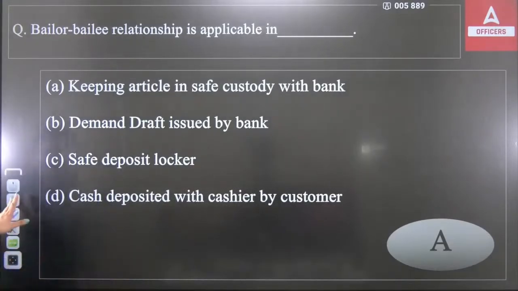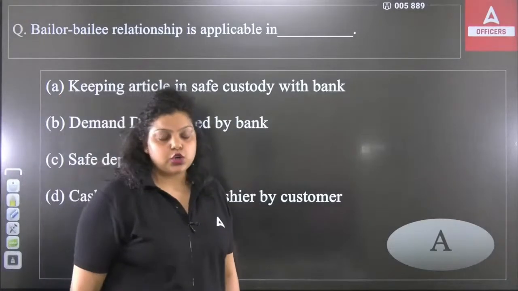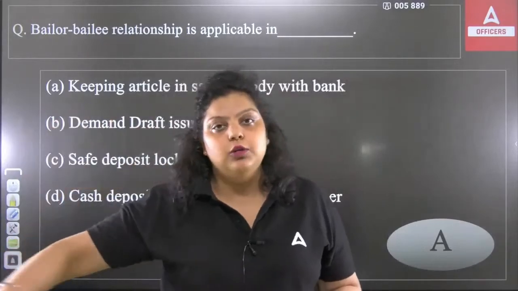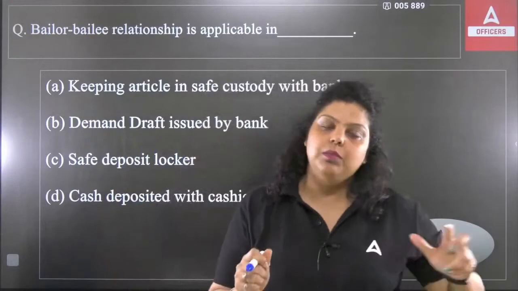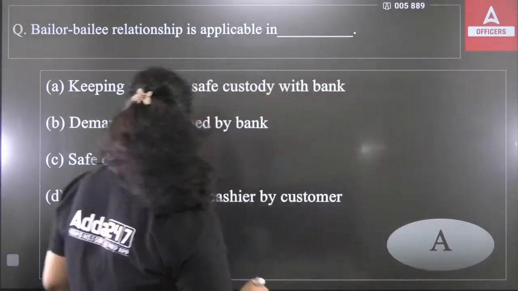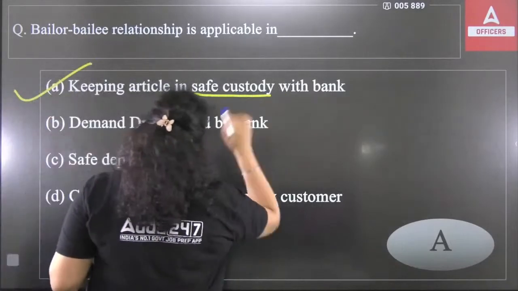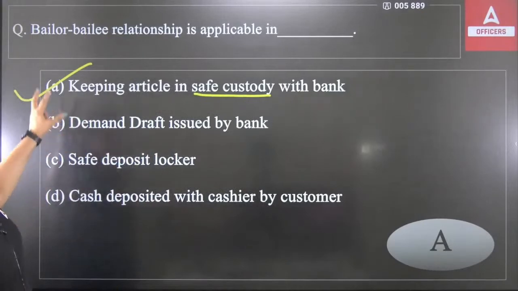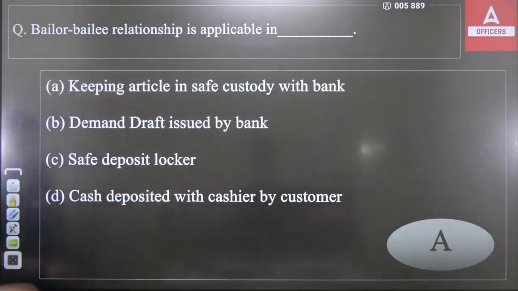So you can see these are the 4 options in front of us, and bailee relationship is simply a kind of relationship in which the customer is giving a certain valuable document or something to the bank to secure on behalf of the customer. So it means, very basic, when the bank keeps an article in safe custody that has been given by the customer. So that's your bailee relationship in the case of safe custody.